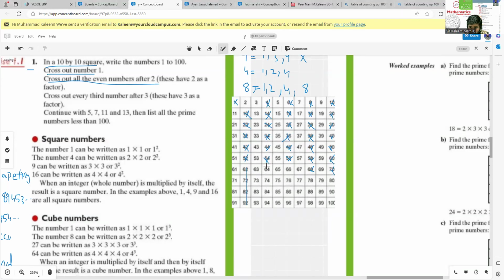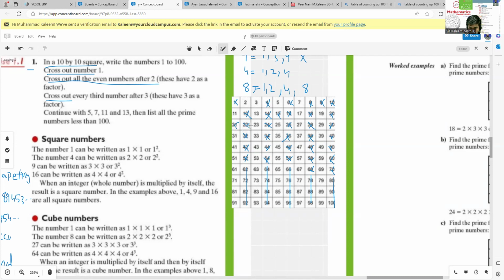So basically, these numbers are not included in prime numbers. After that, you have to follow the third condition, in which we just have to cross out every third number after 3. So 1, 2, 3. This one is already crossed out. So it means that here we have to cross out the multiples of 3. After this one, 1, 2, 3. Already crossed out. This one, you have to cross out this one. And this one is already crossed out.